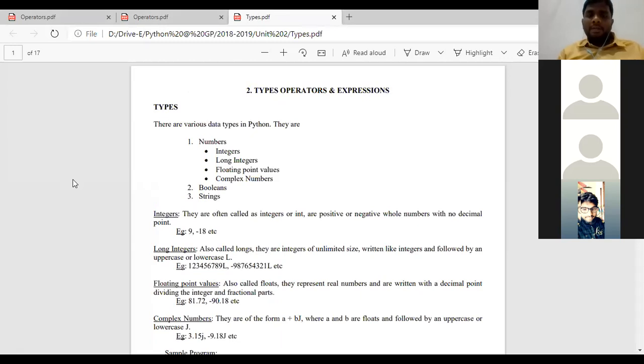In the next class, we shall discuss booleans and strings. Strings is a big concept in Python. Nearly there are 25 to 30 predefined functions. In C language, there are only 5 string functions, like strcpy, strlen. But in Python, there are nearly 25 to 30 predefined functions which we are going to use regularly in further classes.